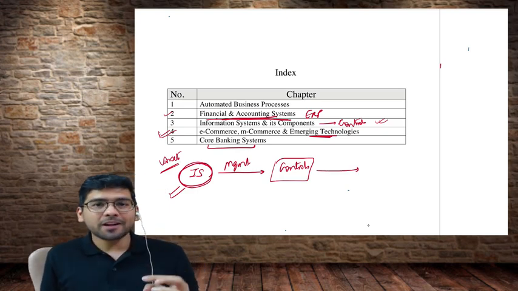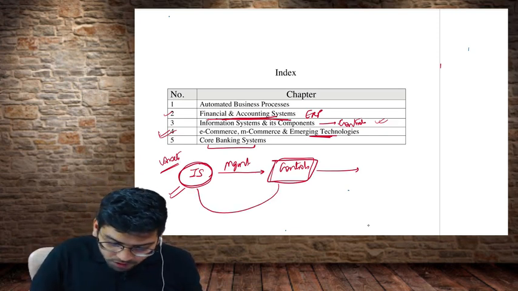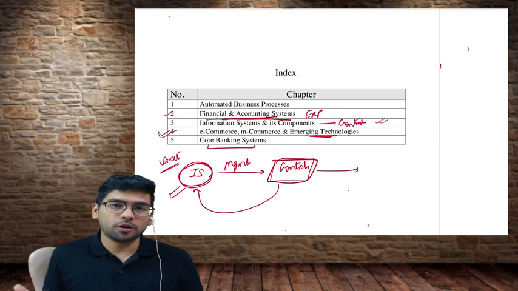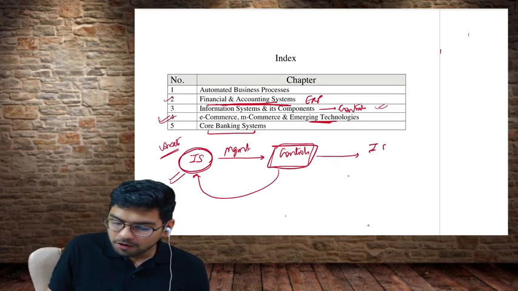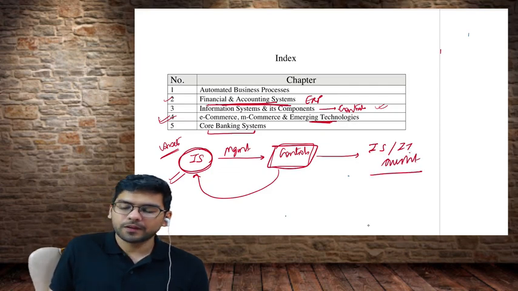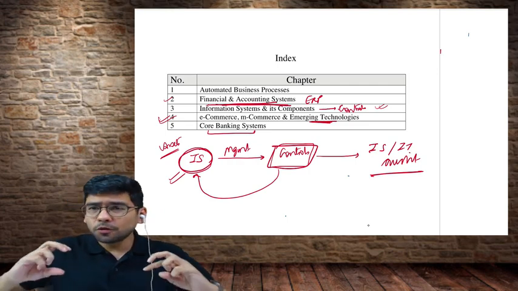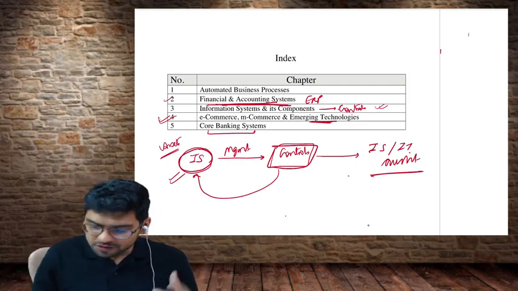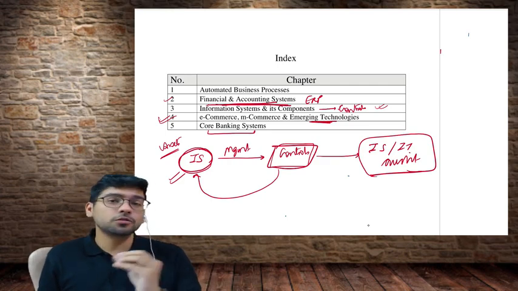We are going to check whether the controls implemented by the management on their information systems are adequate or not. And when we check on this aspect, this is called information systems audit or information technology audit. So this subject is incorporated with the viewpoint to make you aware of this field also, that there is something called information systems and information technology audit.